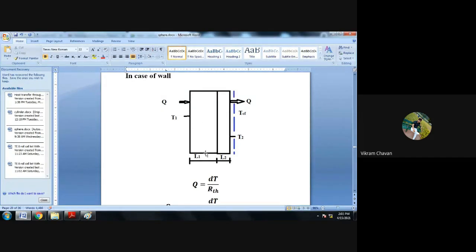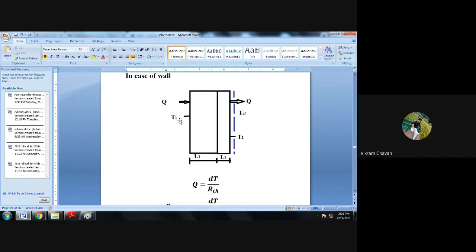So this is the base wall having thickness L1, and over this base wall we have provided insulation of a material having thickness L2, and beyond that there is the environment, shown by this dotted line.